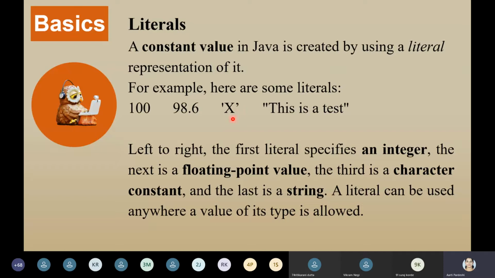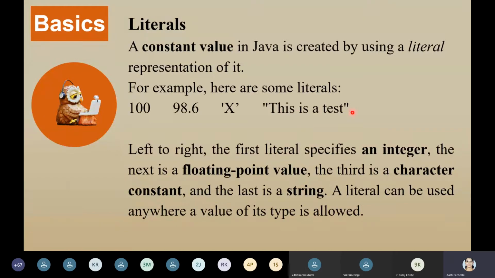Next is a string. In Java, it is fixed that whenever you write something in double quotes, it means that it's a string. What is a string? A string is nothing but a sequence of something, or here a sequence of characters. In a string, you can include characters as well as numbers. So you can consider it a sequence of alphanumeric values. Here I have not written any number, but you can. So within double quotes indicates that it's a string, a group of characters.